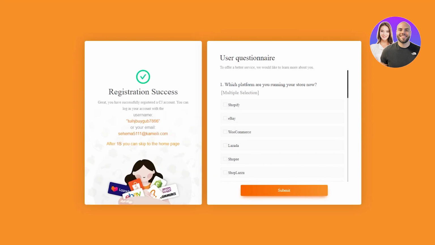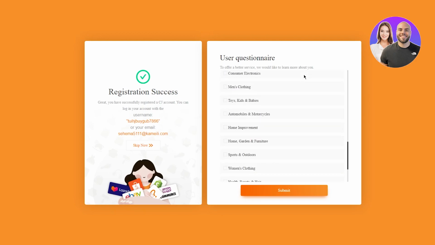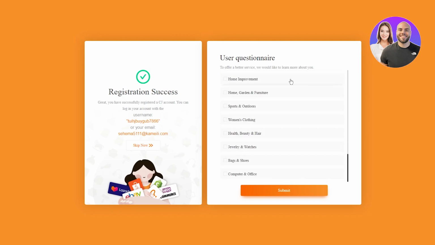Now, this is where you come up. So it's gonna say user questionnaire. To offer a better service, we would like to learn more about you. So which platform are you running your store now? Now, you could skip these steps, but I would prefer that you put this in. So we're going to be choosing eBay in this section. And then it's going to scroll down and say, how many orders are you processing? So you're just going to go with, I'm just starting my business.